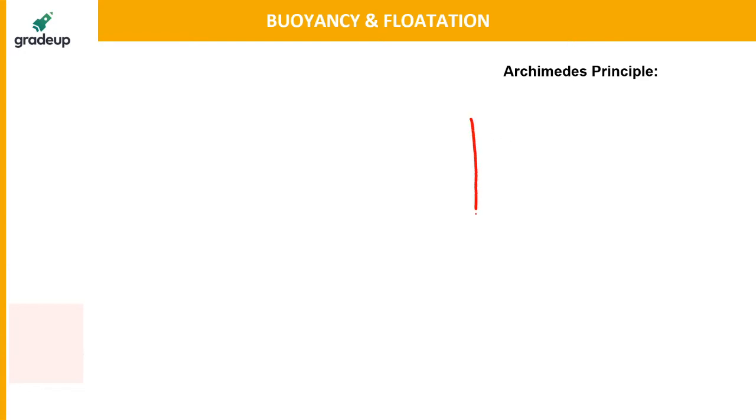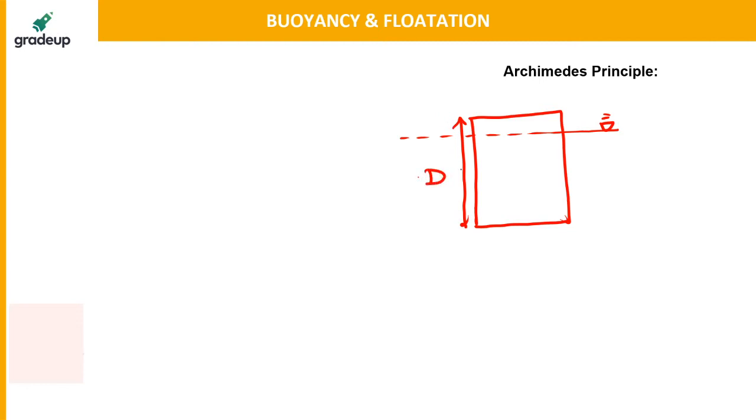Let us say we are having a body which is partially submerged inside water. Let us say this is a free surface. This body is partially submerged and it is having some height. Let us say the dimensions are d, and this is equal to b. Clear? It is having the width of b, the diameter of d, and the height of d.